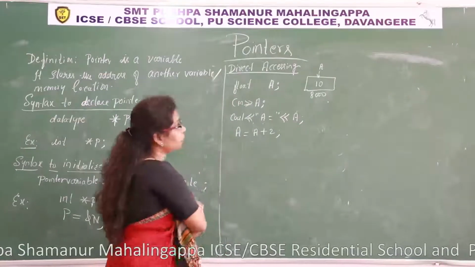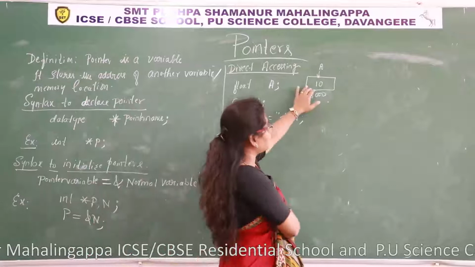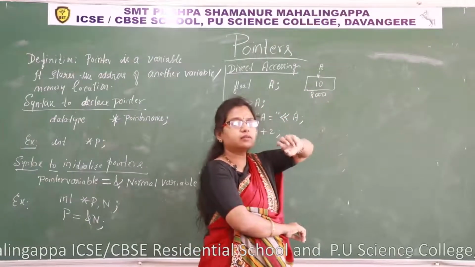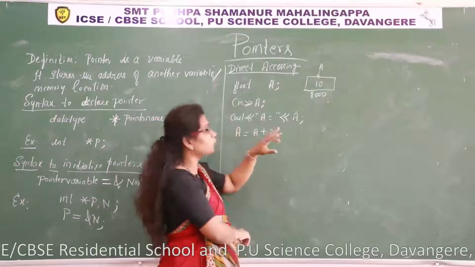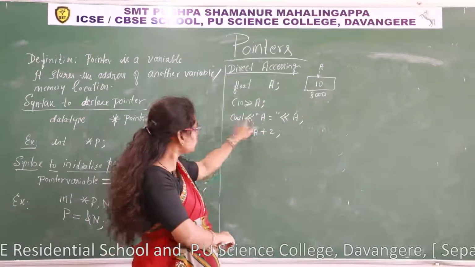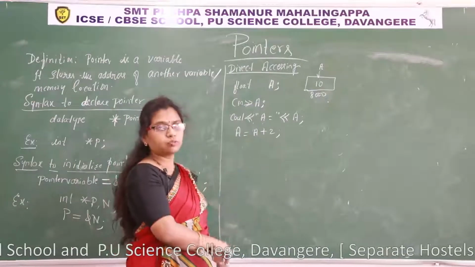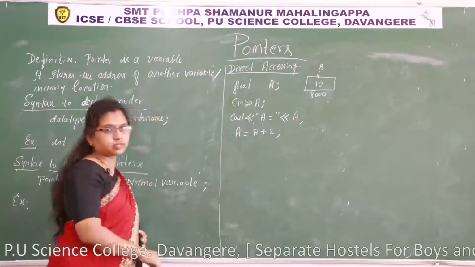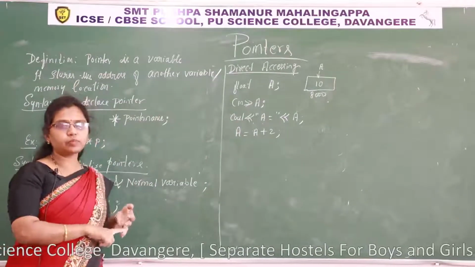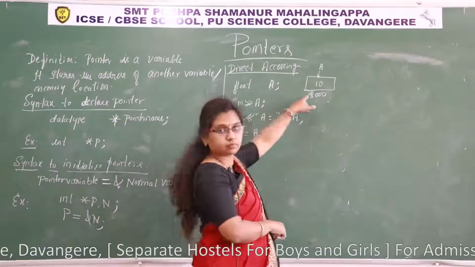Now I want to modify the content. Whose content do I want to modify? This memory content. Then how to modify? Using the memory name. A is equal to, again that modified value has to be stored in A only. So I have taken A is equal to A plus 2. So what you need to observe here, for all these operations, either read operation, write operation or update operation, I am accessing this memory.